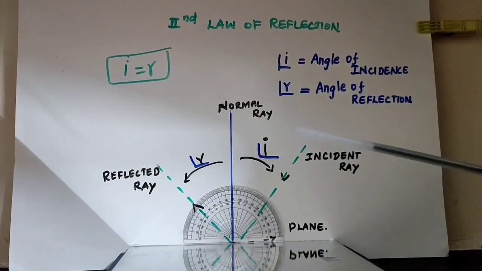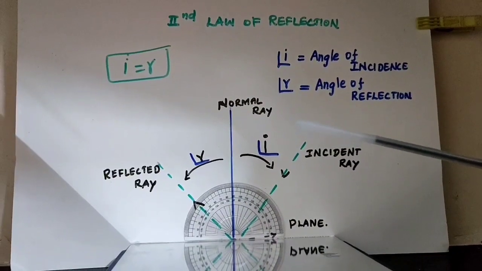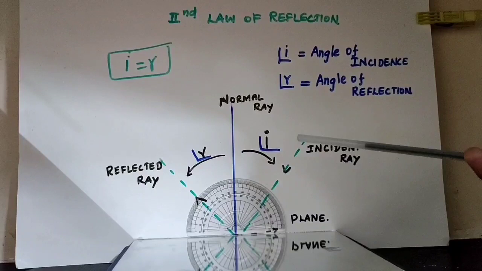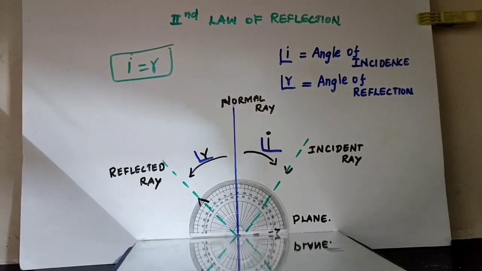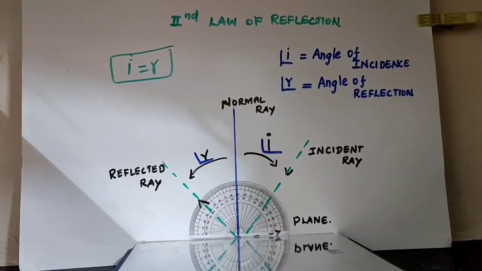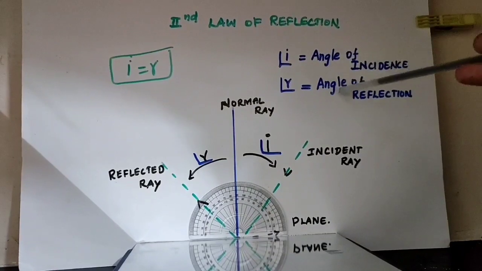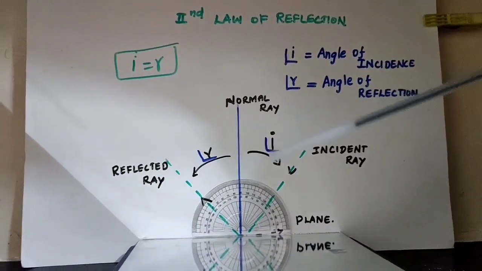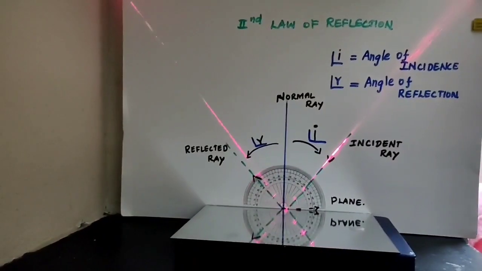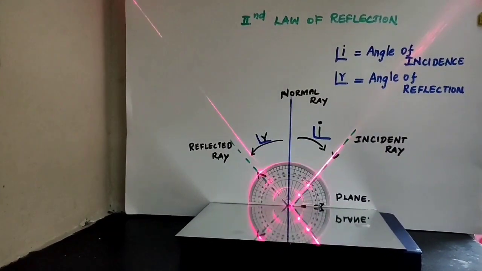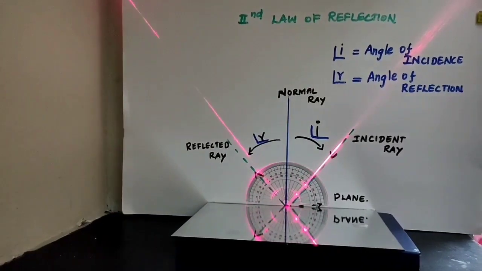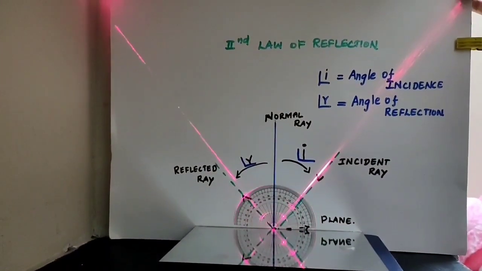Now we are going to do a small experiment for the second law of reflection. From this experiment, we can prove the second law of reflection. I equals R. Angle of incidence is equal to angle of reflection. With the help of this protractor, we can calculate both the angle of incidence and the angle of reflection.